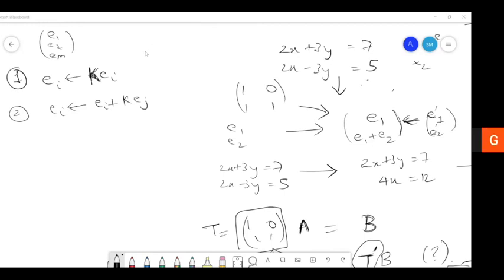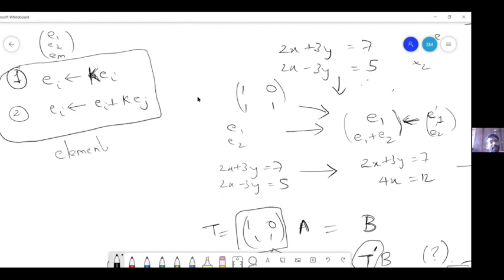We could replace with E1 plus E2, E1 minus E2. I'm trying to put that in general terms. Today we saw a few more equivalent things, right? Okay, so now what we will do is we will just stick to these two operations. Let us call them the elementary operations, elementary transformations.